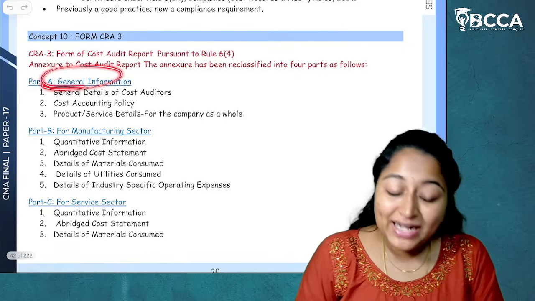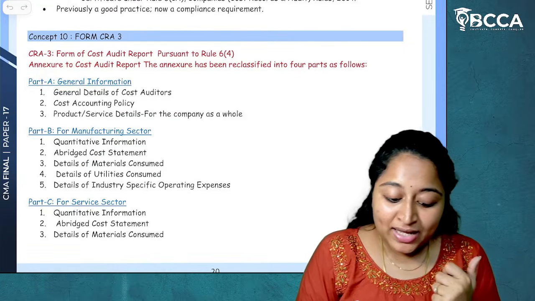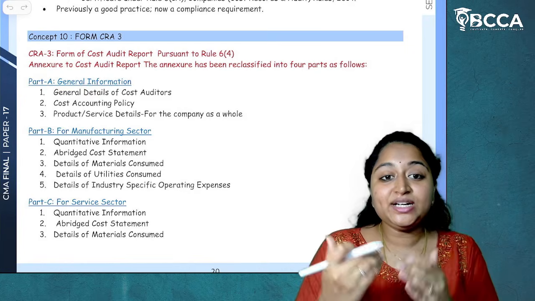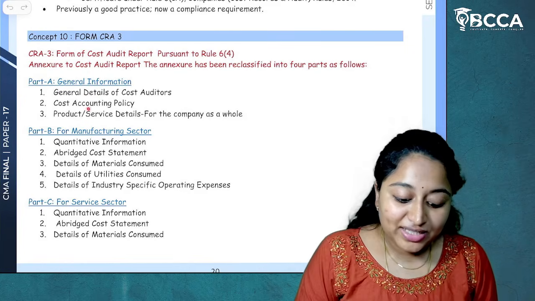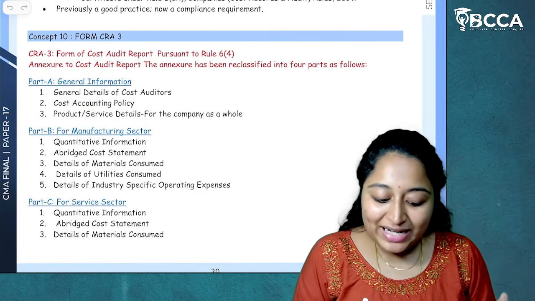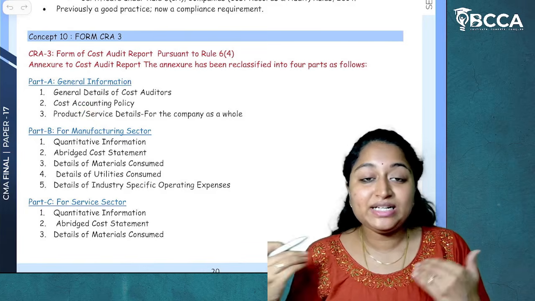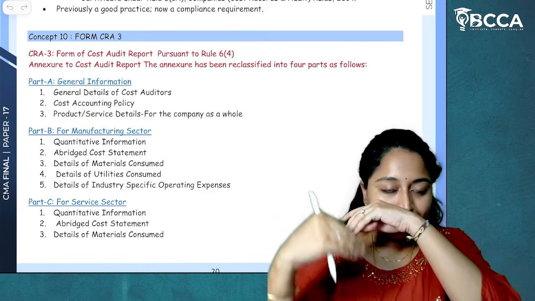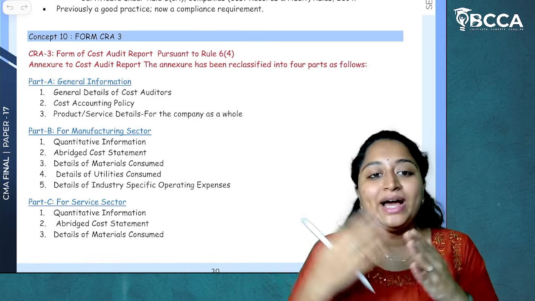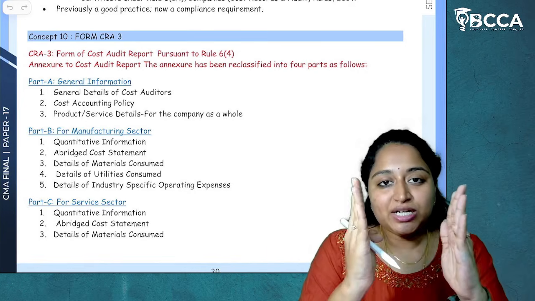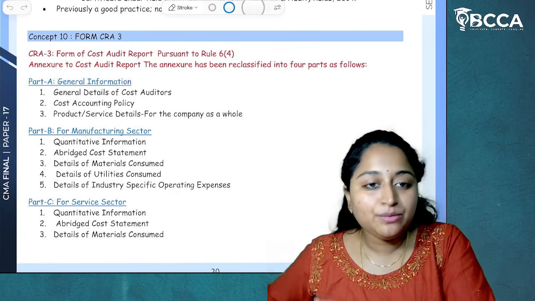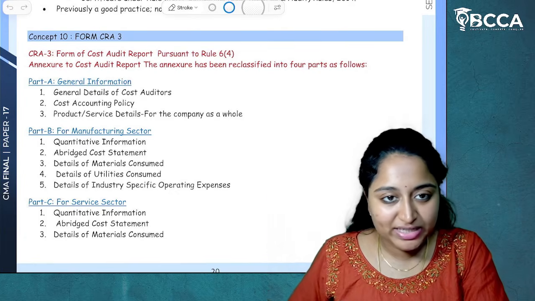And in part A, what is there? General information about the company will be there. After that, it will be general details of a cost auditor. After that, it will be cost accounting policy. And after that, it will be product or service related details. So here I have given 3, but actually, in the form which I have showed you, first there will be general information about the company, then general details of the cost auditor, then cost accounting policy, and then product or service details.